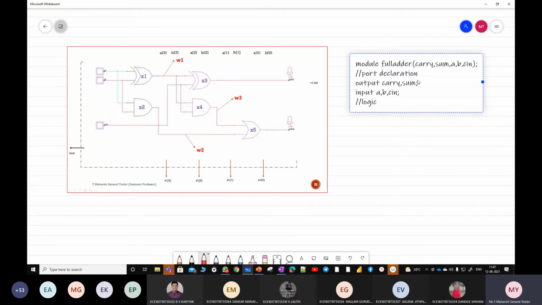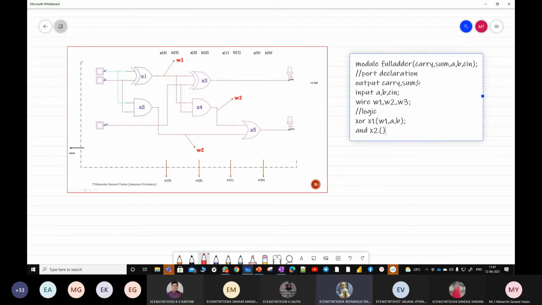Next, wires. Okay, what are the wires? W1, W2. Okay, wire W1, W2, W3. Done. Next. Logic. XOR X1, W1, A, comma, B. Next, AND X2, W2, A, comma, B. Right.